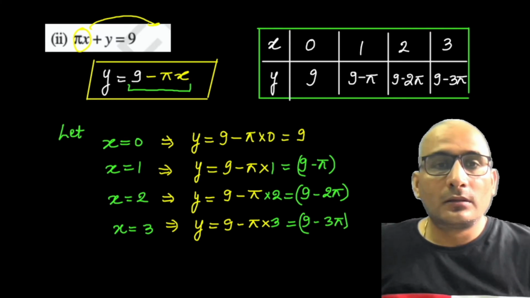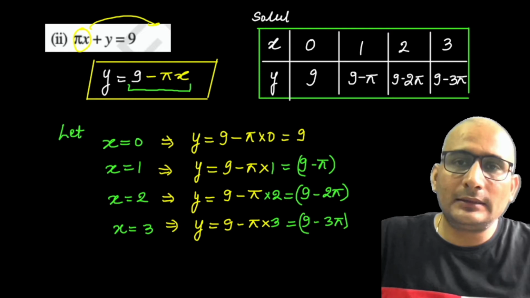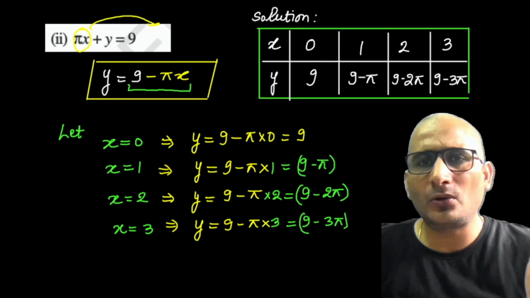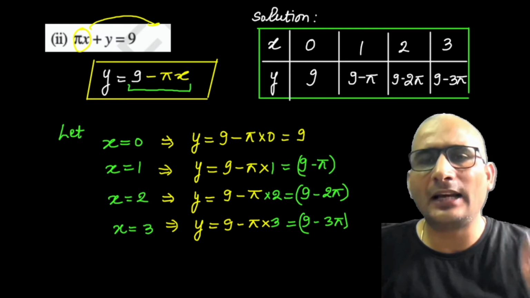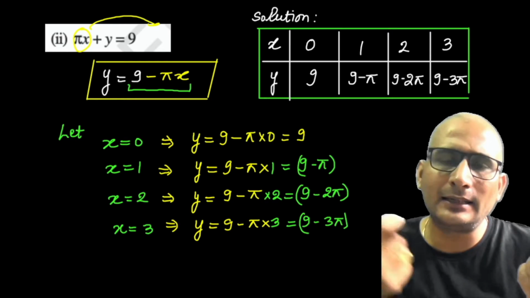Yes, sir. Sir, we can also do it by taking the value of pi as 22 by 7. We will get the final answer in that. Yes, you can put the value of pi also here, but it is not mentioned in the question to put the value of pi. That's why I haven't put it. So if you put the value of pi 22 by 7, that's also right, and this is also right.